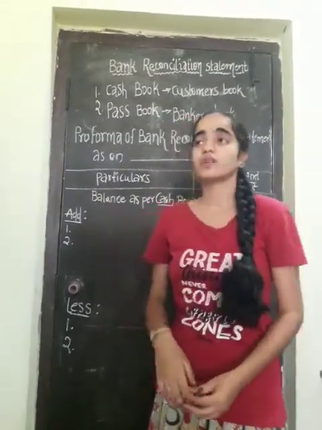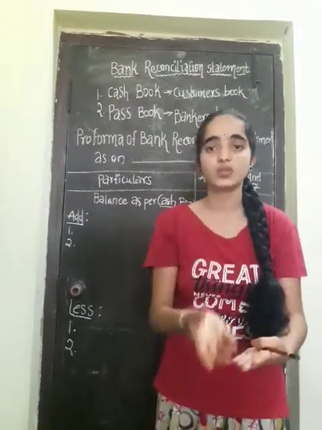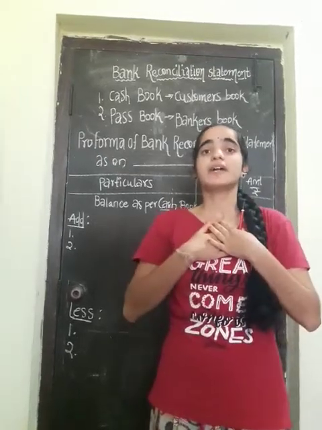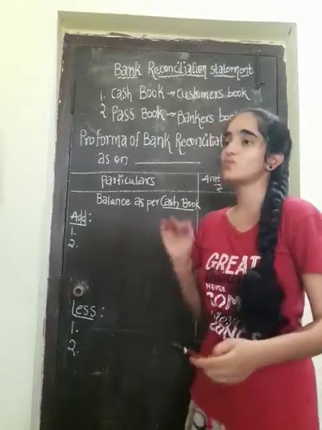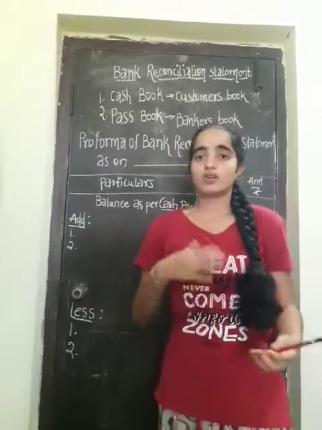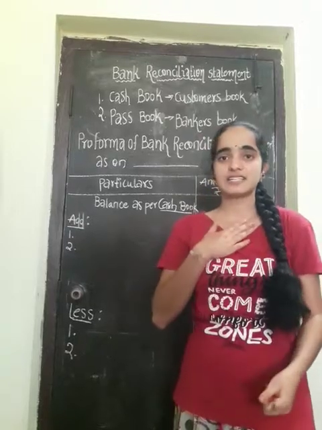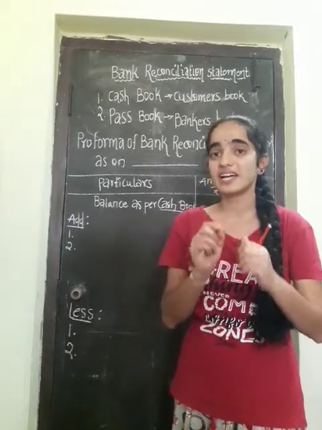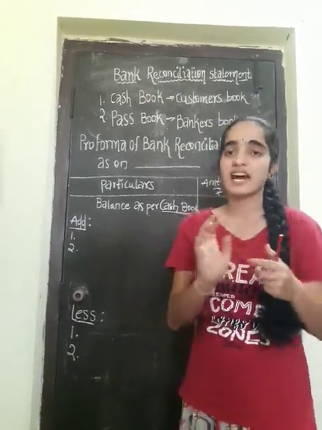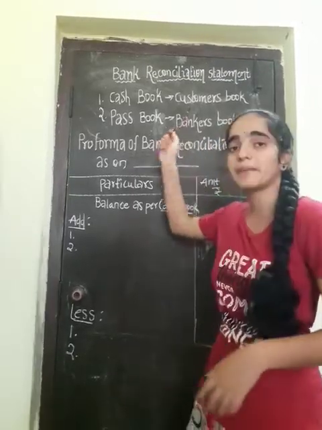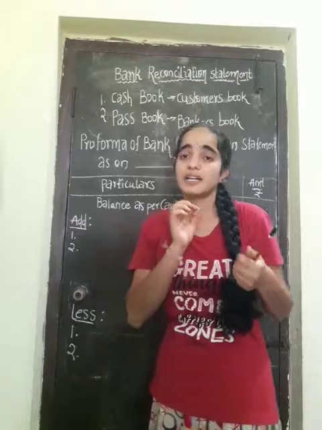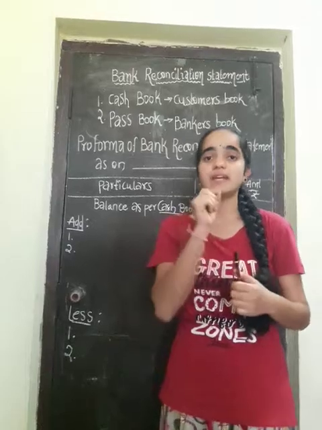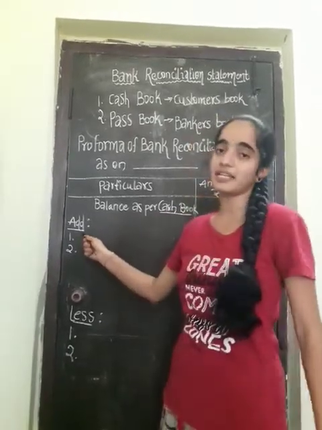Check issued means if someone is issuing the check to the customer, or drawn means the check has been taken but not yet presented for payment. The check is still with the customer, so the check is safe in the hands of the customer, so it will come in the add value. The customer has not taken the money, so it is still with him, so it will be added to the customer, and it will come in the add value.